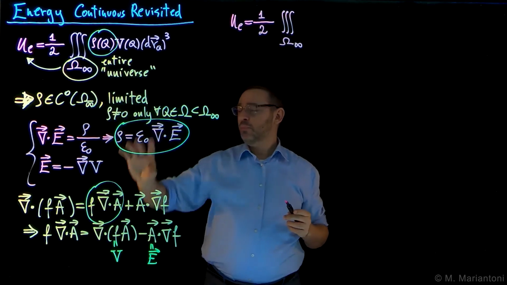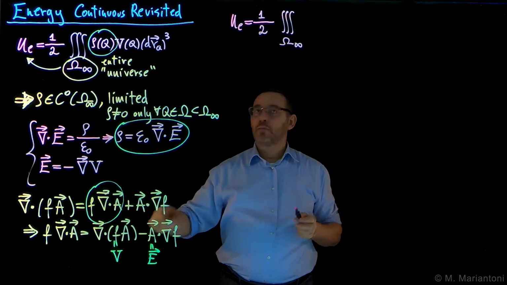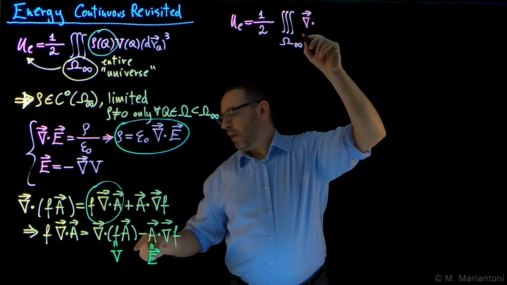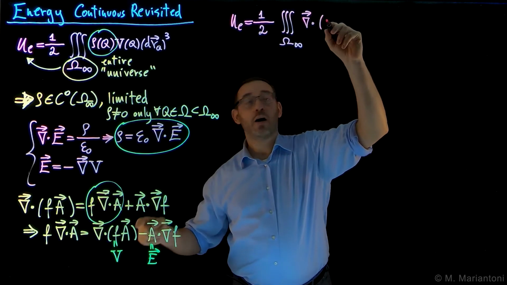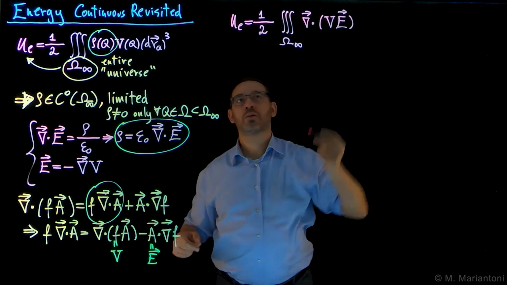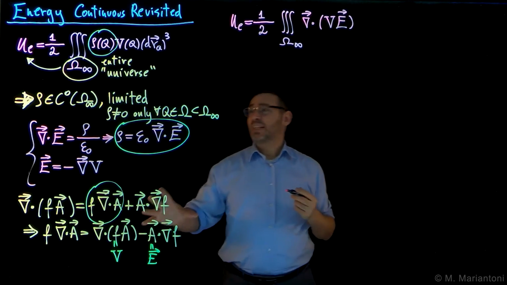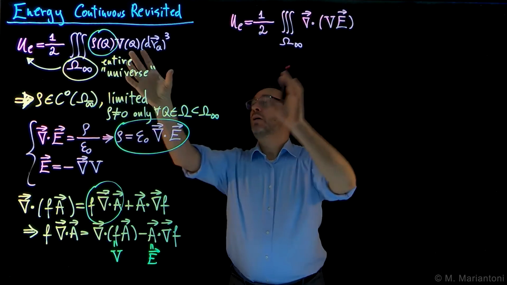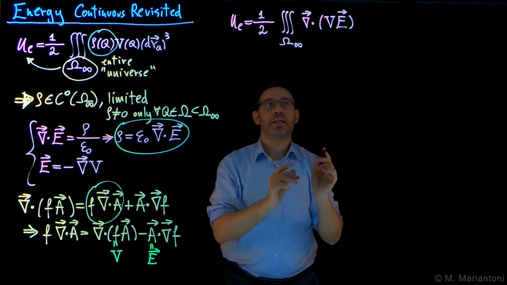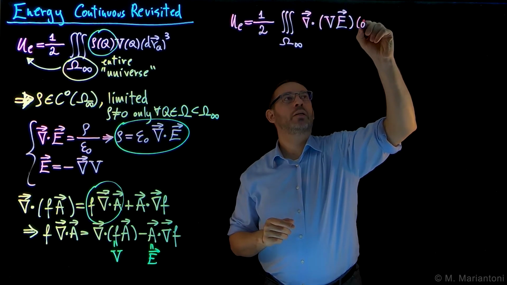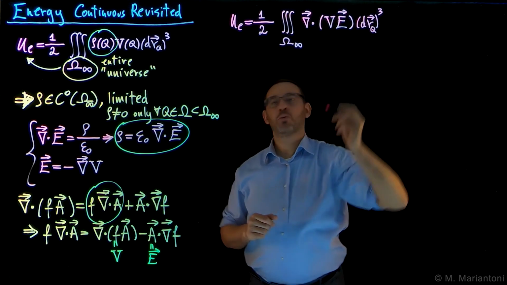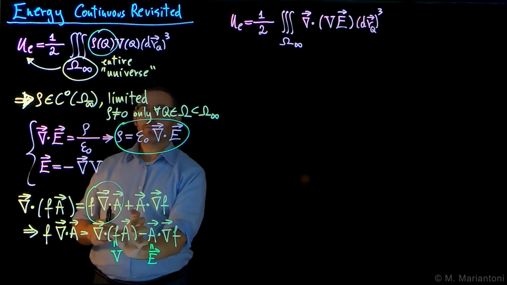And then we have the first part of the expression, which is the divergence of fA, which in our case, from our mapping, is nothing but the divergence of capital V scalar times capital E vector, the electrostatic field. This has to be integrated. So now, remember, we are substituting all the integrand. So by means of this substitution, we obtain this, which has to be integrated over R cubed. Let's keep our cube not to forget. So that's the first term.